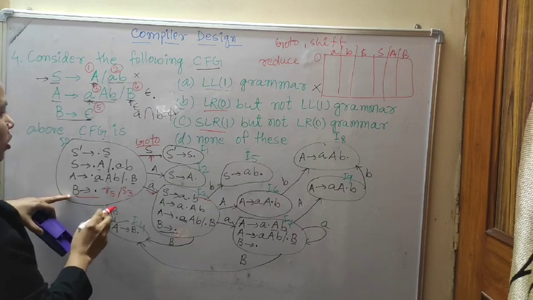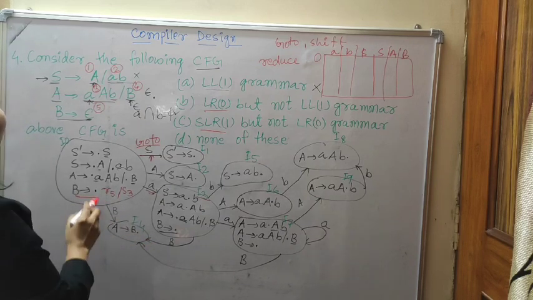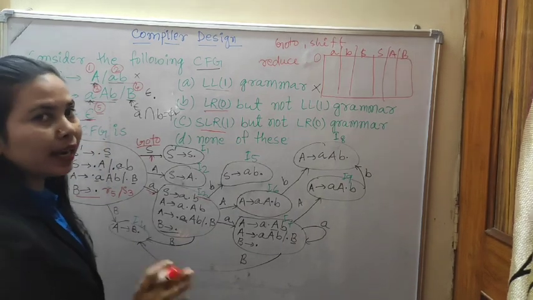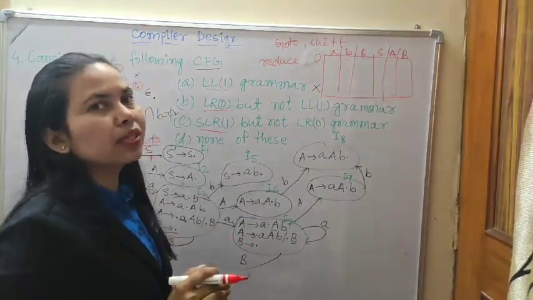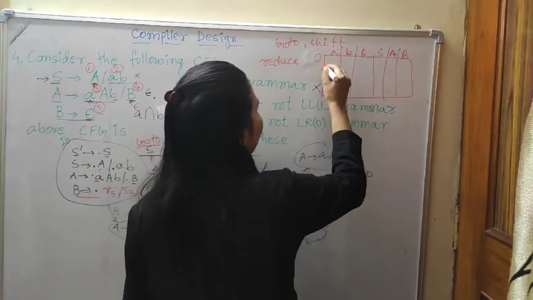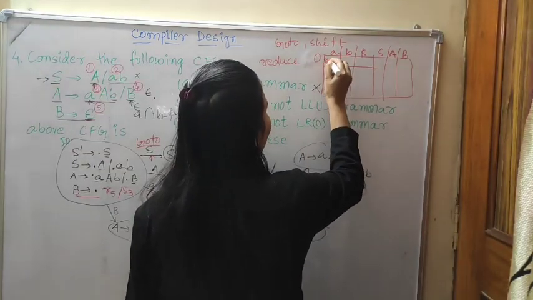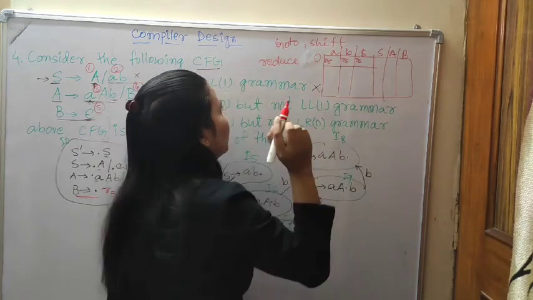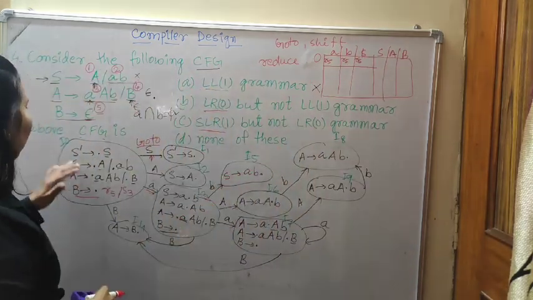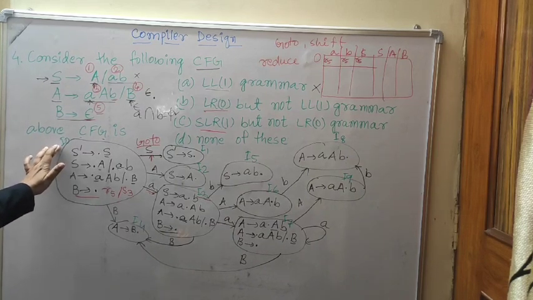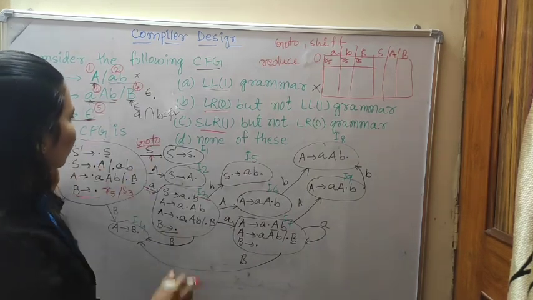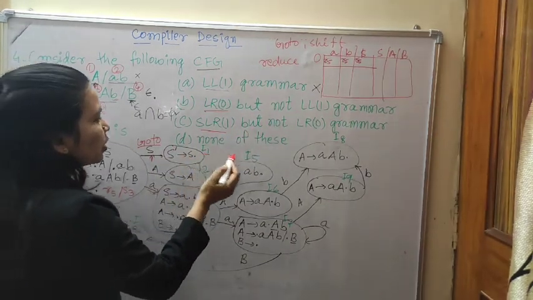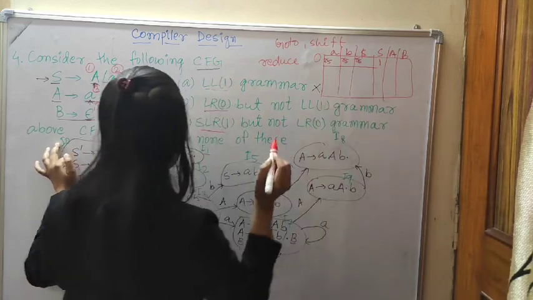So in state 0 you can check it: B to epsilon dot, that means which production rule? 5. So in LR0, in every place R5 will come: R5, R5, R5. Now from 0 on S we are going to state 1, so in the go-to part write 1.